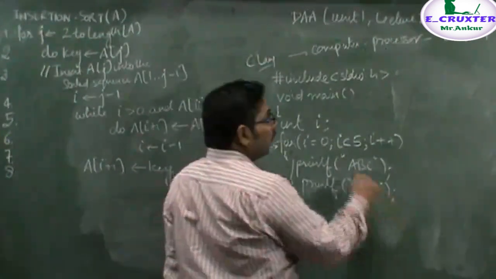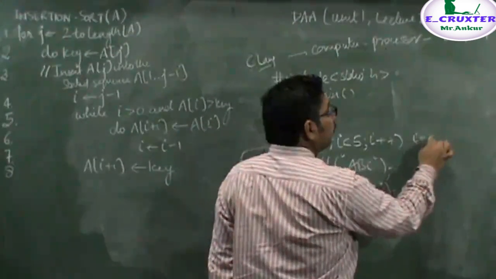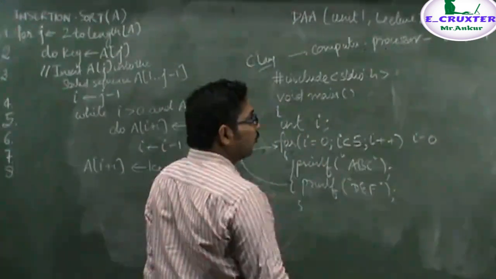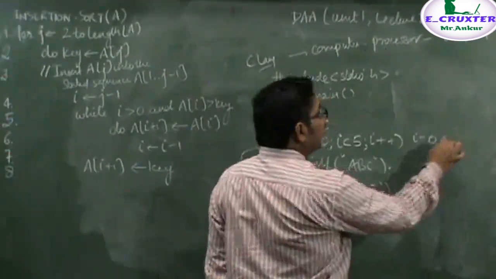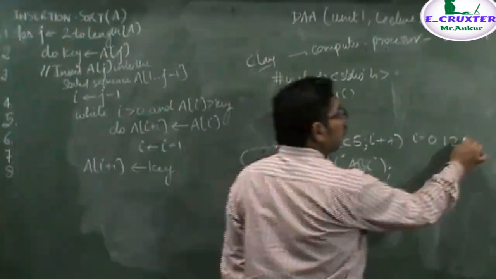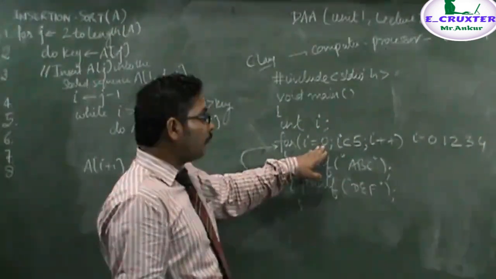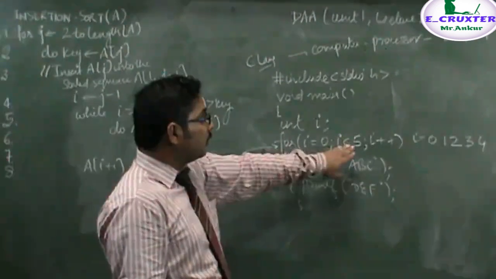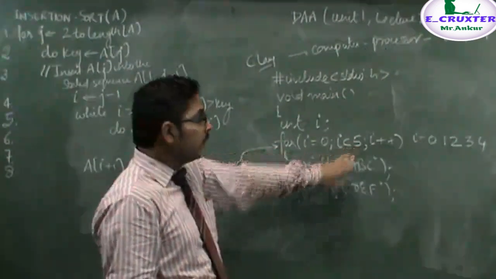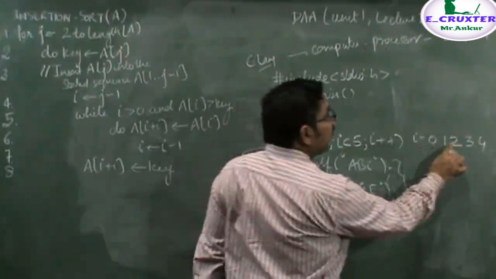That is, the for loop will be executing for I equal to 0, where the condition will be true, then for 1 it will be executing, then for 2, then for 3 and then for 4. You will notice that for 0, 1, 2, 3 and 4 this condition will remain true, and hence these two statements will execute for these values of I.